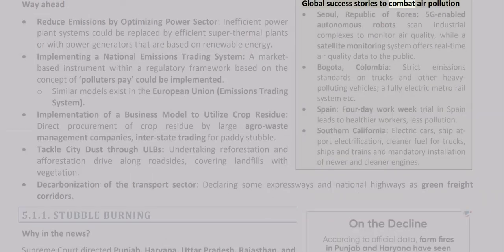Global success stories to combat air pollution. Seoul, Republic of Korea: 5G-enabled autonomous robots scan industrial complexes to monitor air quality, while a satellite monitoring system offers real-time air quality data to the public.